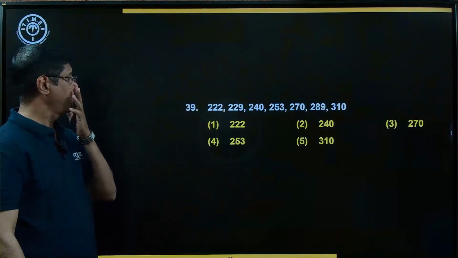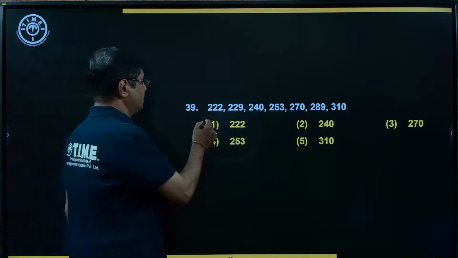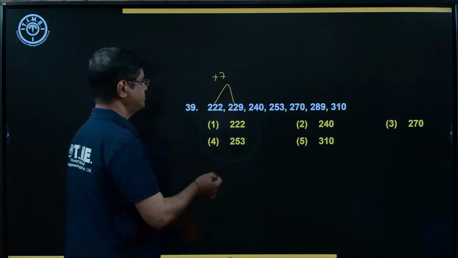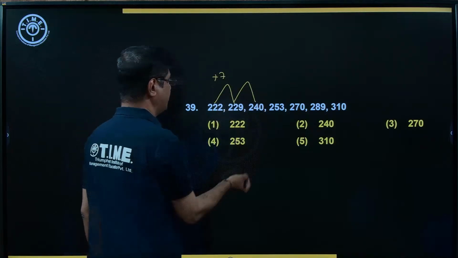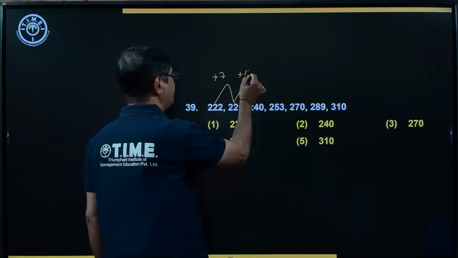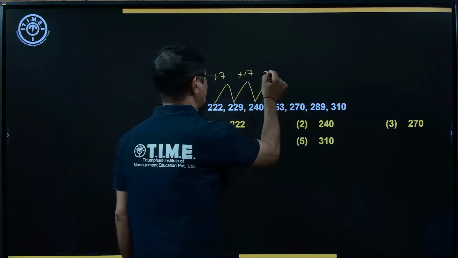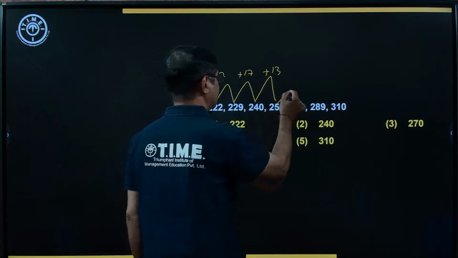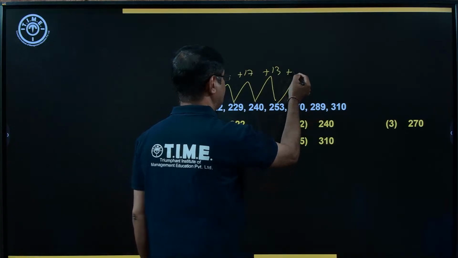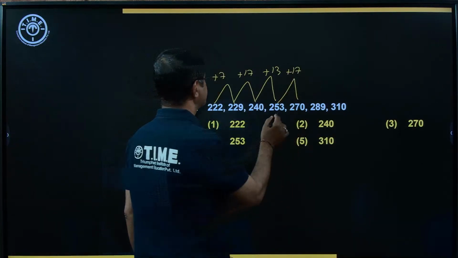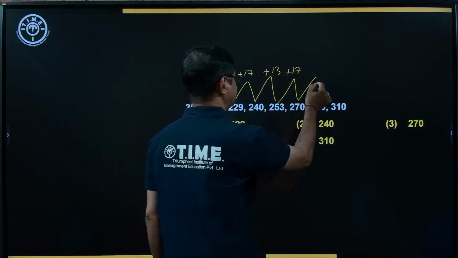Now look at the next example. Here the difference is 7. Increased by 7. And what about this one? Increased by 17. And here it is increased by 13. And this one increased by 17. And what next?